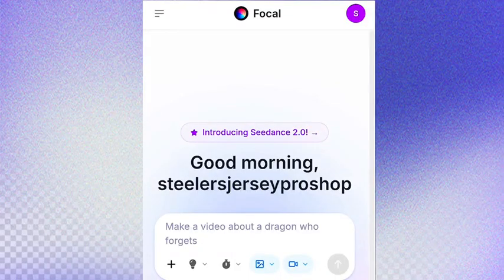Now, this is the name of the AI tool we are going to use today. As you can see, the name is up here. It is called Foca AI. So just log in, just register, and after you register, you can put your story here, the type of story you want to create.